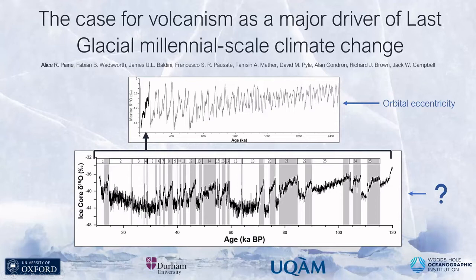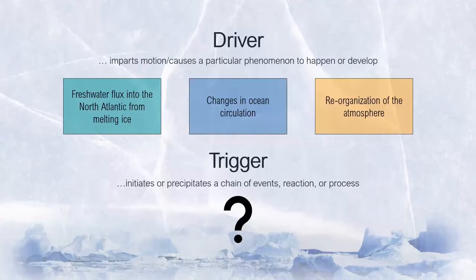The question of what caused these events is one of the most enigmatic questions in paleoclimate science, but is one that to this day remains to be answered. So what do we know about them? Well, first things first, they don't exhibit the same cyclicity as the glacial and interglacial cycles, and so can't be attributed to orbital forcing, nor are they consistent with timescales of paleogeographic processes, which leaves the cryosphere, ocean, or the atmosphere.